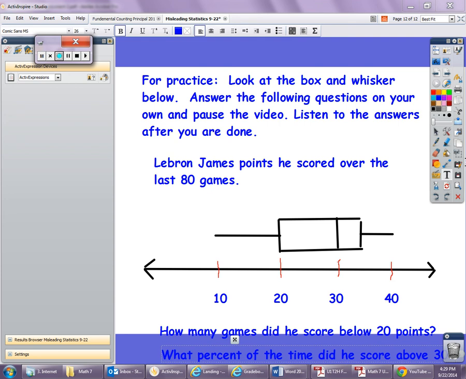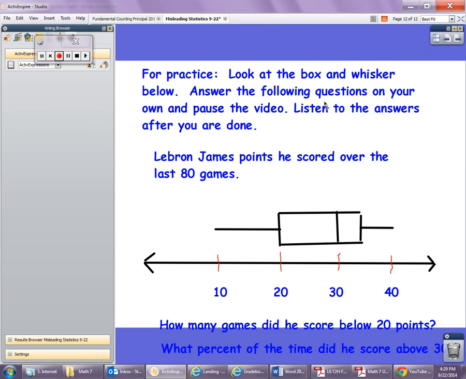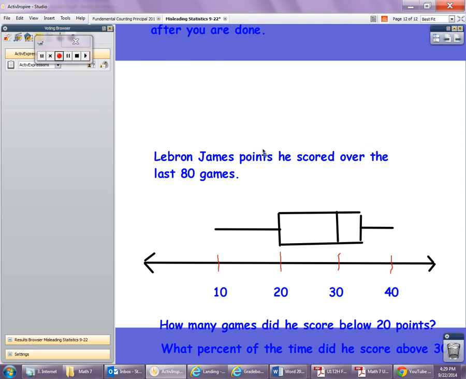Here's some more Unit 1 practice. Again, the idea is to watch this video. I'm going to give you a couple questions. Answer the questions on your own, and then pause the video, and then play it again to see if we have similar answers or compare our answers to each other. Please remember, don't pause the video yet, but after I'm done asking the questions, then go ahead and pause the video.